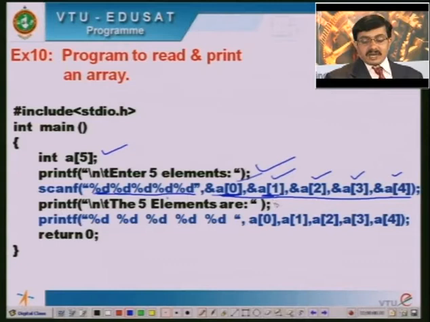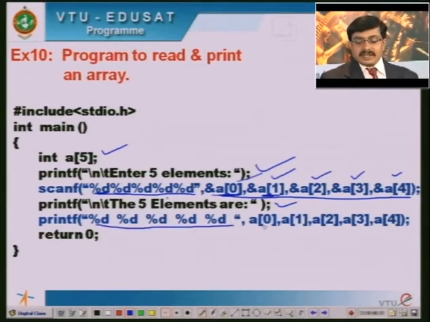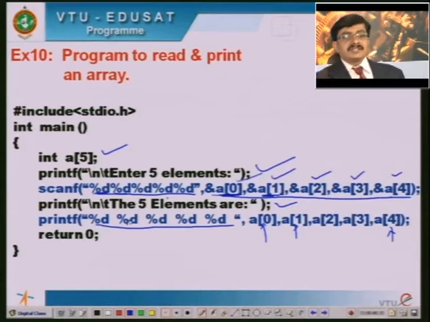Now similarly, I am trying to print all the 5 elements back on the screen. All the 5 elements being of integer type, I will use 5 %d here, because each of the elements is of type integer. So again I will print a of 0 the first element, a of 1 the second element, up to a of 4 the fifth element. Here also the first %d corresponds to the a of 0 value, the second %d to the a of 1 value, the third %d to the a of 2 value, and similarly the last %d, which is the fifth element, corresponds to the a of 4 value. Fine, so this is the way I am going to read.